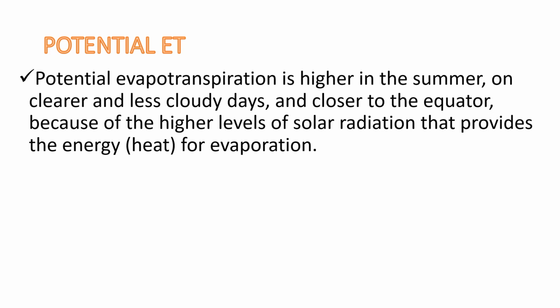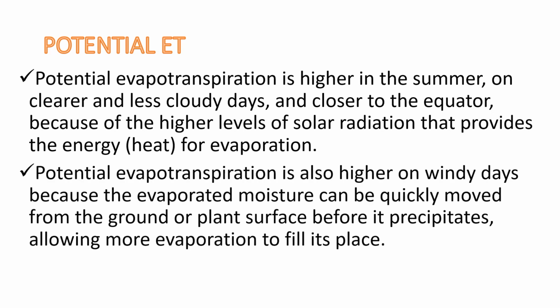Potential evapotranspiration is high in the summer on clearer and less cloudy days and closer to the equator because of the higher levels of solar radiation that provides the energy, heat for evaporation. Potential evapotranspiration is also high on windy days because the evaporated moisture can be quickly moved from the ground or plant surface before it precipitates, allowing more evaporation to fill its place.